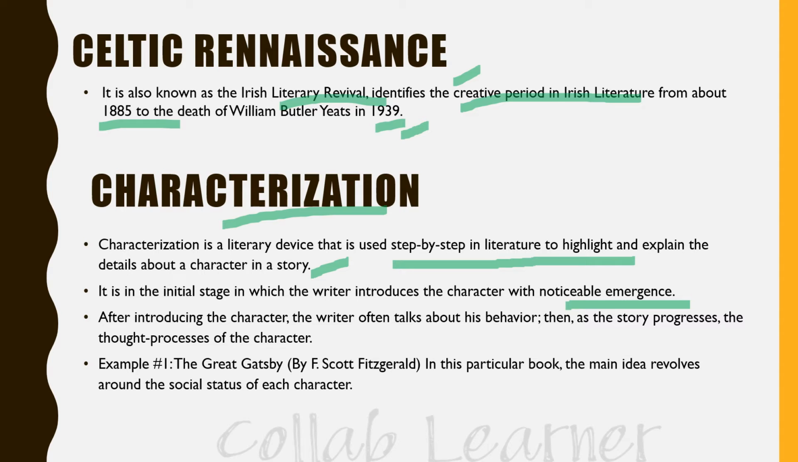After introducing the character, the writer often talks about his behavior, then as the story progresses, the thought processes of the character. A famous example is The Great Gatsby by F. Scott Fitzgerald. In his book, the main idea revolves around the social status of each character. So he had used characterization in a good way in his story, and this is termed as characterization in English literature.